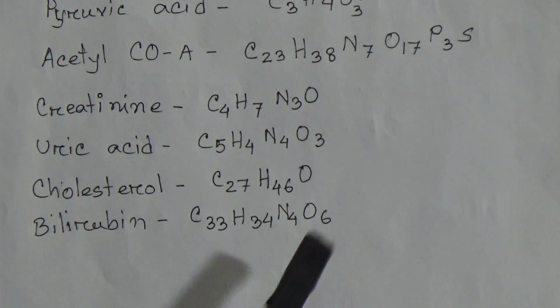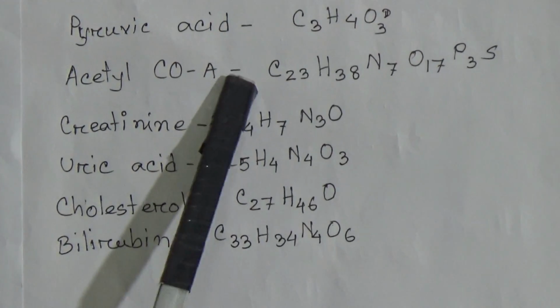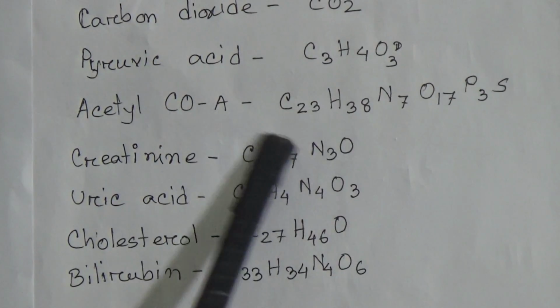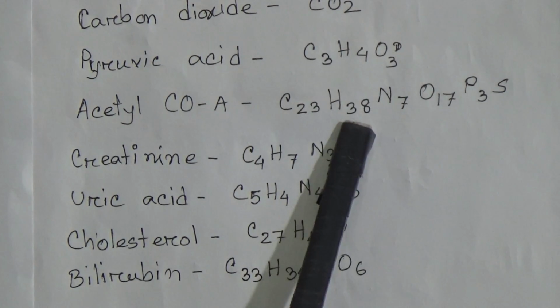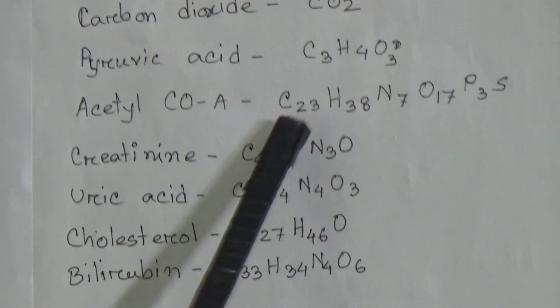Dear students, you will select any three among these, and you will calculate the molecular mass of them by following the atomic masses and the chemical formulas of those compounds. Dear students, your submission date of assignment 3 is 2nd September 2021.